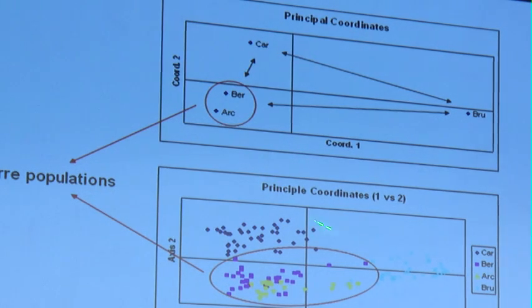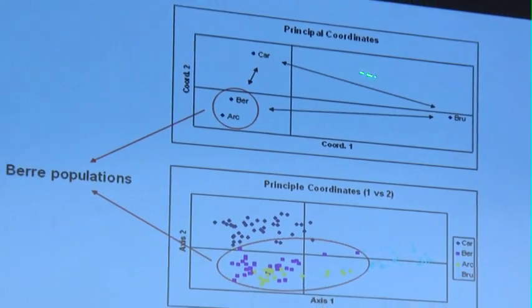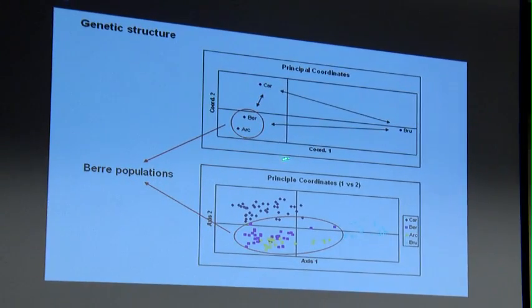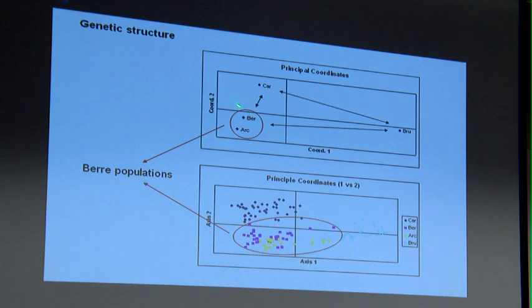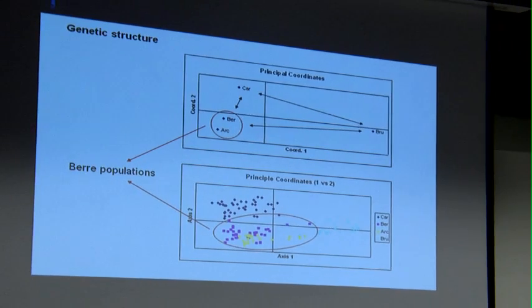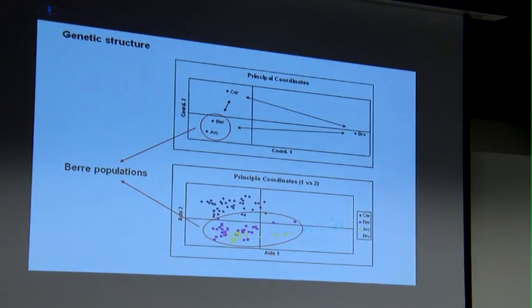So this is a PCA analysis, principal coordinates analysis. We can see here clearly that the two populations from the lagoon, Berre and Arc here, are differentiated from Carteau, and they are even more differentiated from Brusque. So they are isolated, and they are pretty well connected to each other, but isolated from the populations from the other sides. And this is the same representation, considering all the individuals and not only the average of the population.